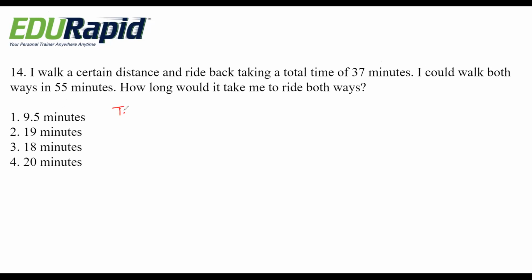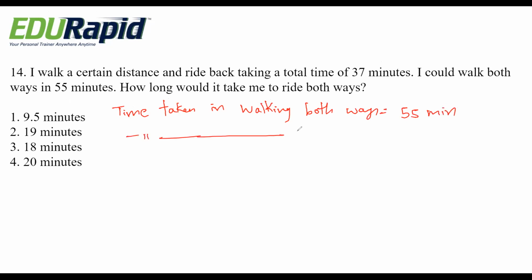The time taken in walking both ways is how much? 55 minutes. Okay. Again, time taken in walking one way is how much? 55 by 2. That is 27.5 minutes. Okay.